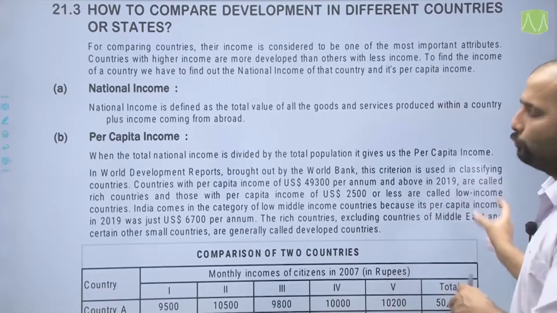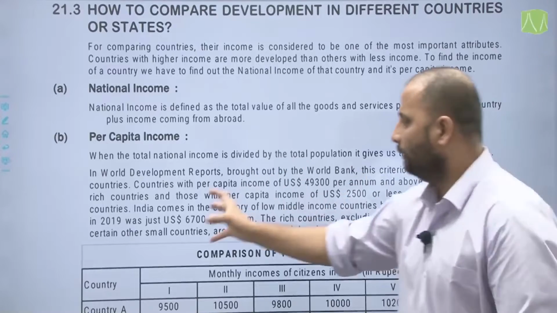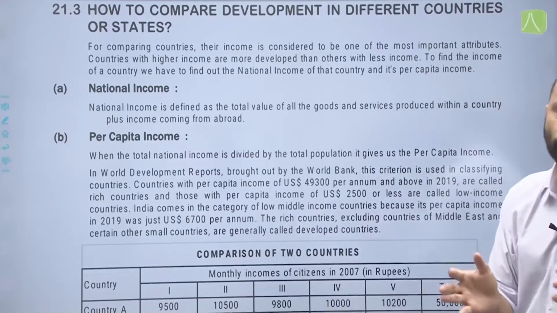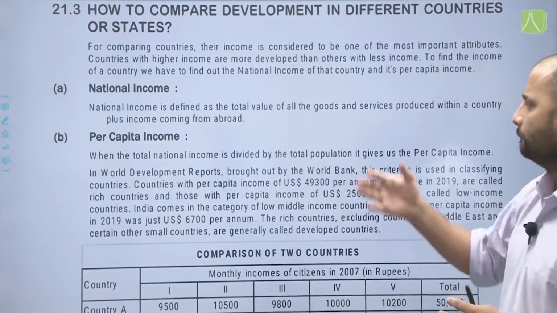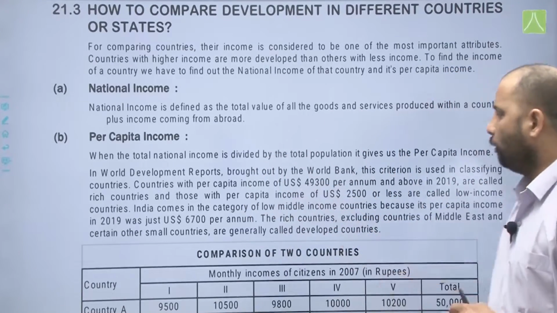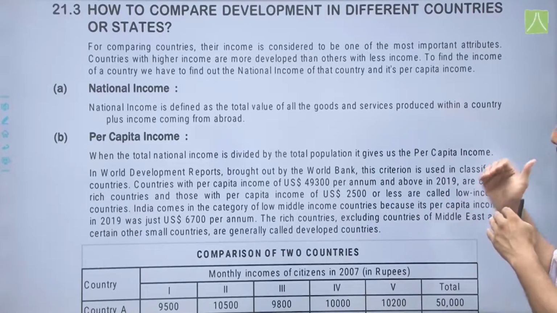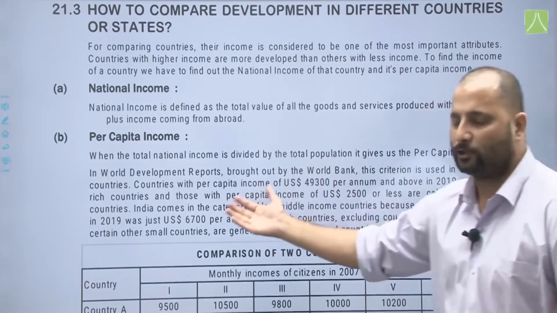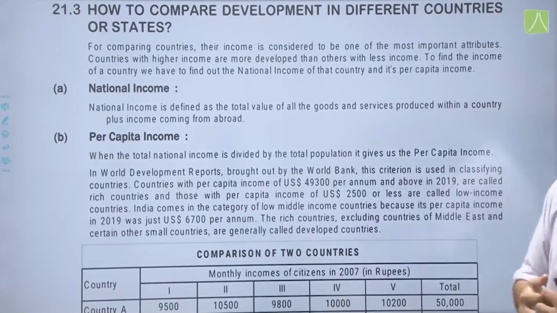The rich countries, excluding countries of the Middle East and certain other small countries, which have not been included in the World Development Reports brought out by the World Bank, are generally called developed countries. So, majorly the countries which are rich countries are considered to be developed countries.